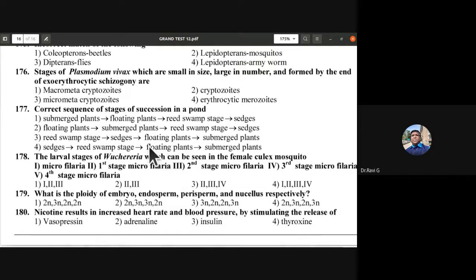Correct sequence of stages of succession in pond is. So what is the correct sequence? Submerged plants, floating plants, reed swamp stage, sedges. So the correct option for that is A. This is the correct sequence of hydrarch succession.